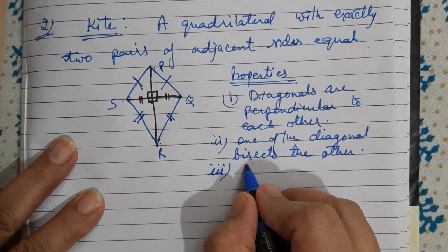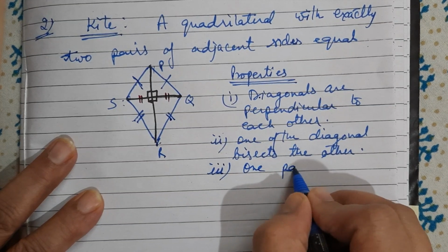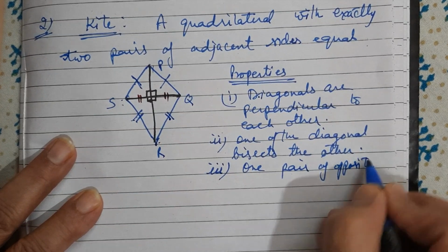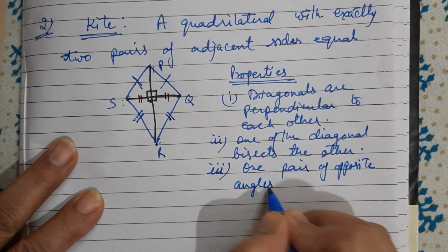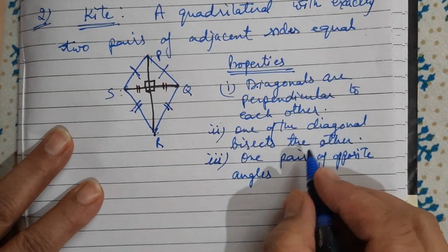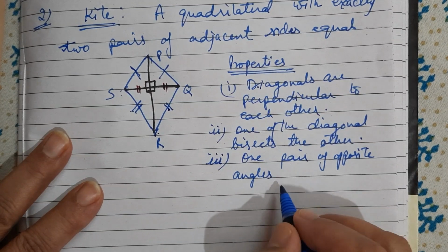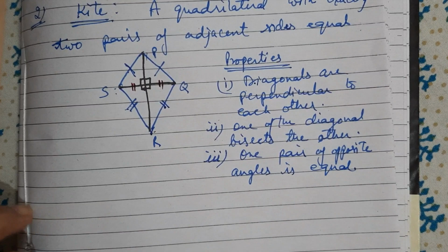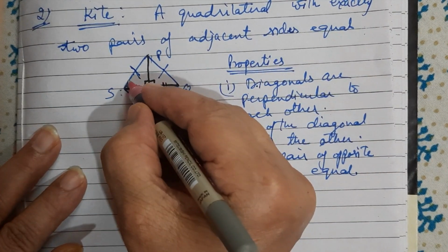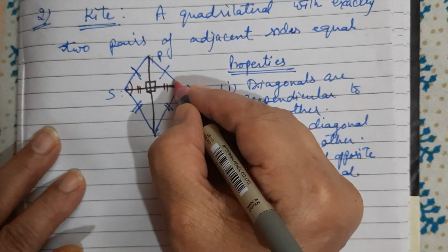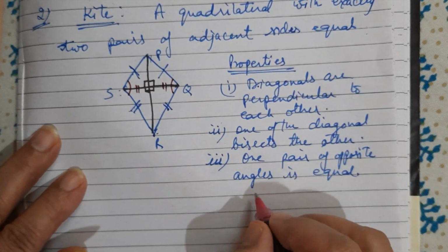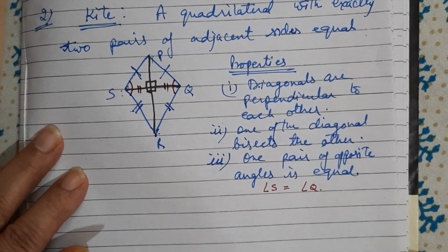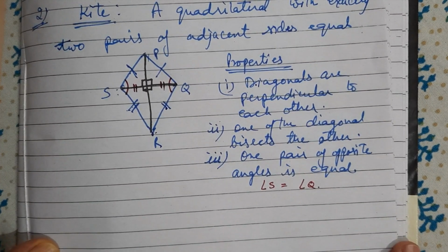Third one is one pair of opposite angles is equal. So here in this figure, this angle is equal to this angle, or angle S is equal to angle Q. So these are the properties of kite.